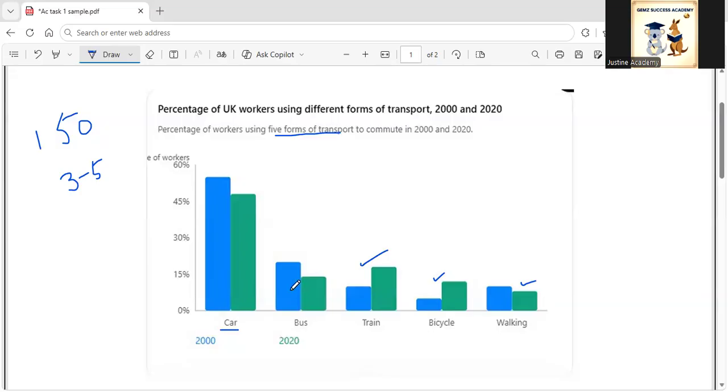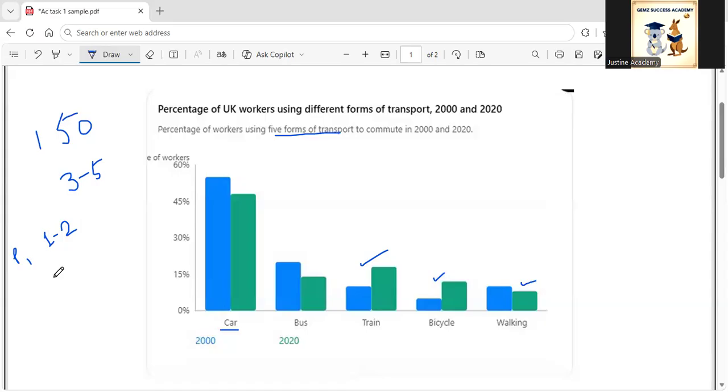Now, if you think about how to structure this response, maybe in the first paragraph we can write 1 or 2 sentences describing what this bar chart is all about. We can write something like, the bar chart compares the proportions of workers in the UK who traveled to work by 5 different modes of transport.